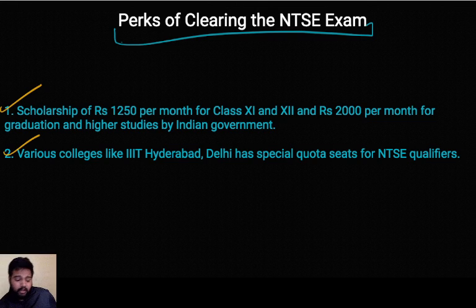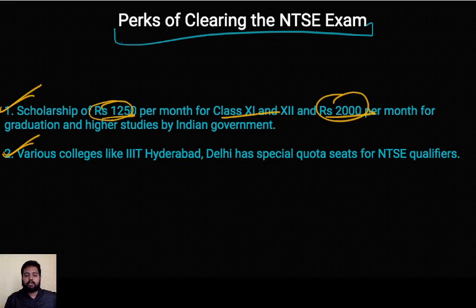So now coming back to the perks of this exam, these are the two major perks you will be getting as an NTSE scholar. And apart from this, the tag is way bigger than these perks. You will be getting a 1250 rupees scholarship in your class 11th and 12th, and 2000 per month in your graduation and higher studies from the Indian government.